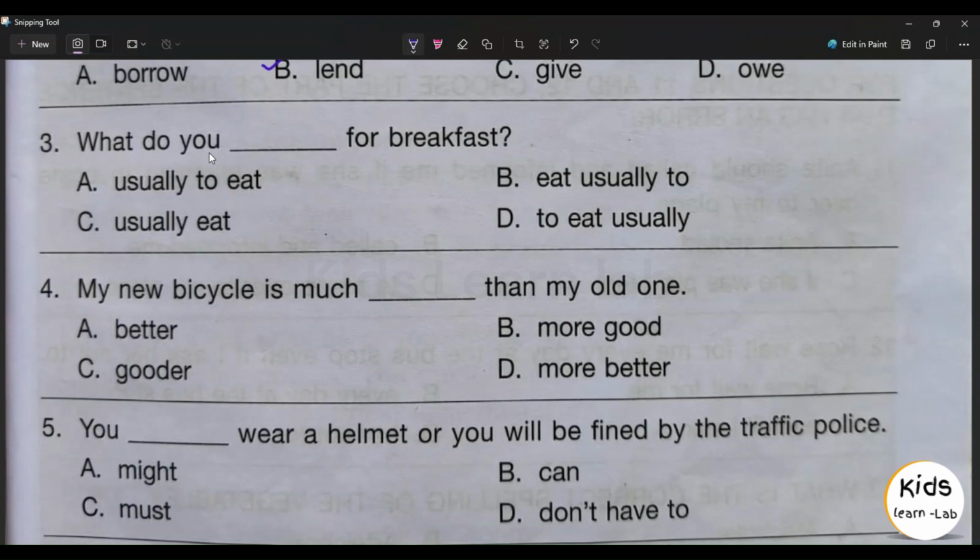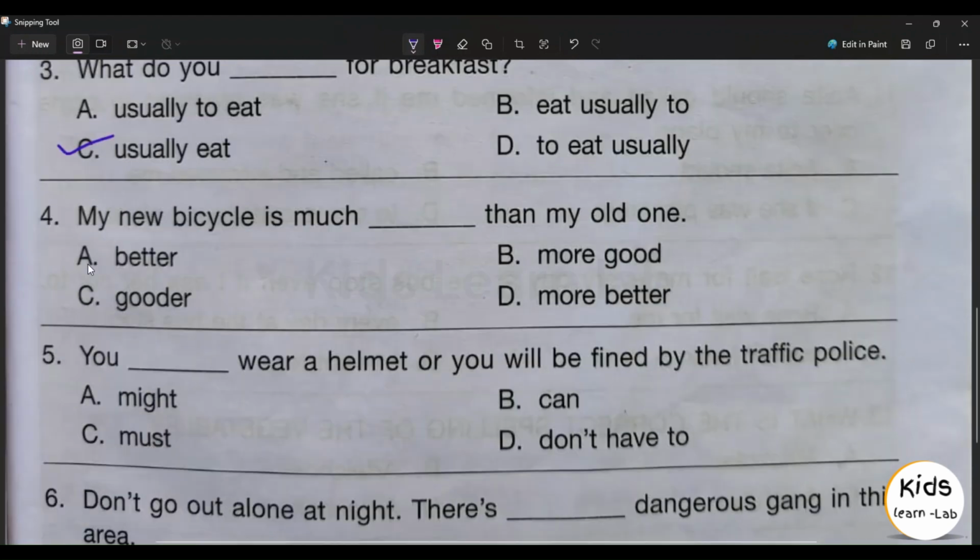Third question, what do you dash for breakfast? Option A usually to eat, option B eat usually to, option C usually eat, option D to eat usually. So option C usually eat for breakfast is the right answer.